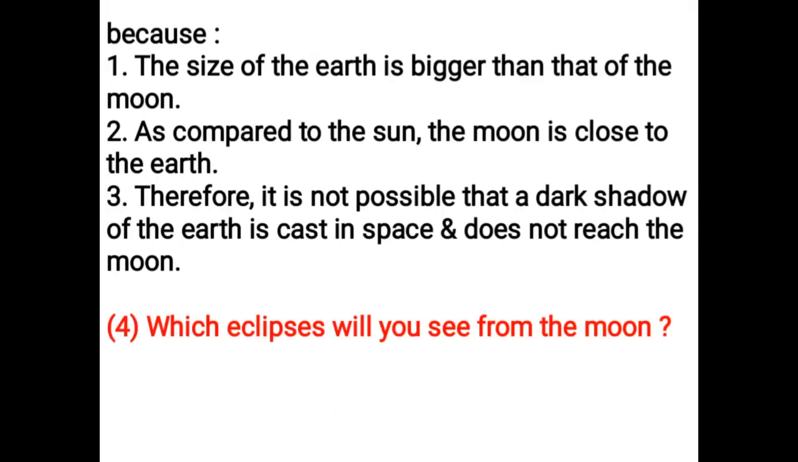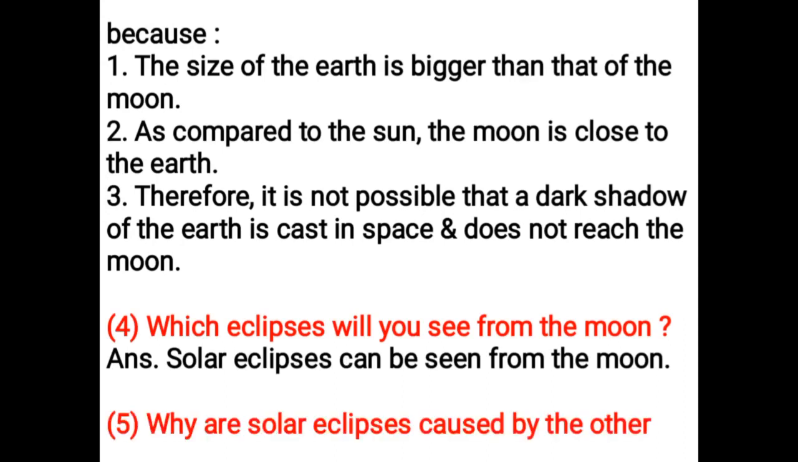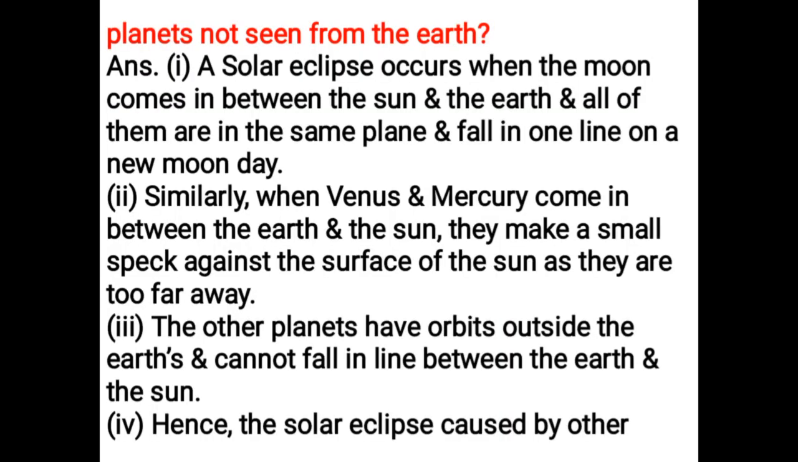Which eclipses will you see from the moon? Solar eclipses can be seen from the moon. Why are solar eclipses caused by the other planets not seen from the earth? A solar eclipse occurs when the moon comes in between the sun and the earth and all of them are in the same plane and fall in one line on a new moon day.